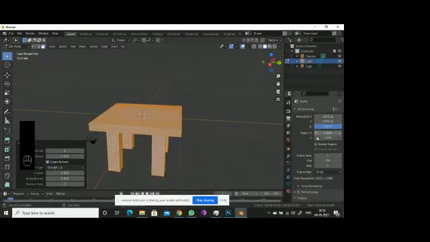If you want 4K, here you have 100 percent. If you press 200, it will be 4K. But I don't want 4K because it takes so much time for rendering.